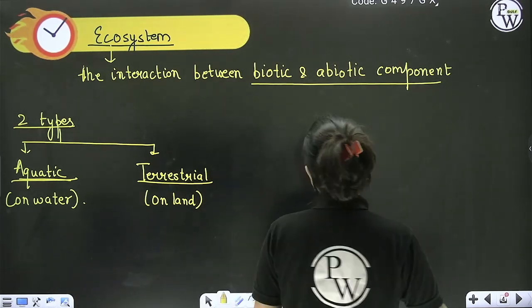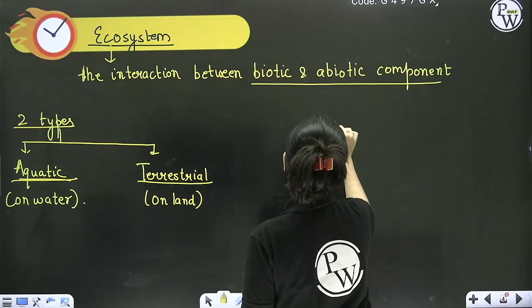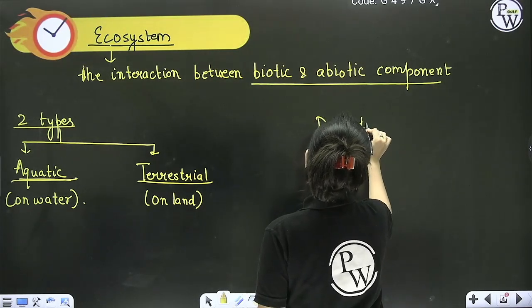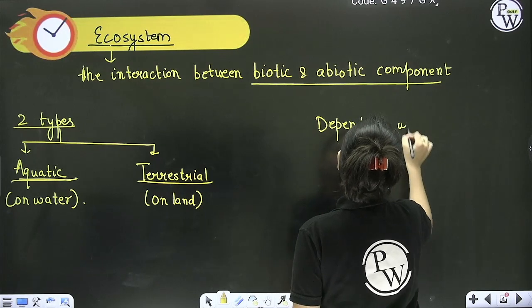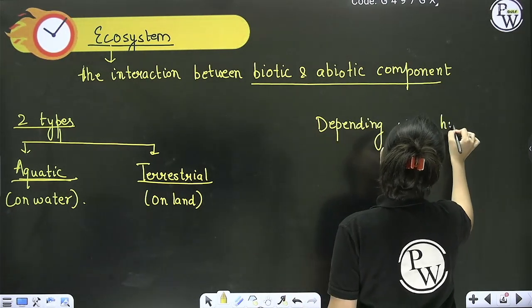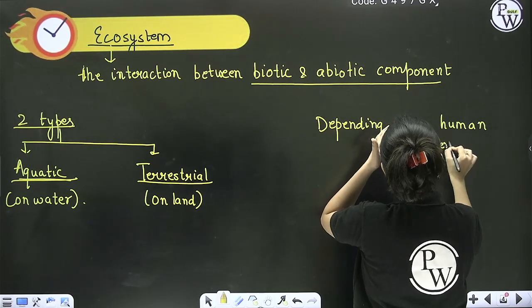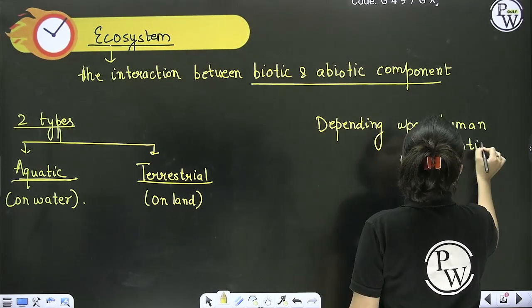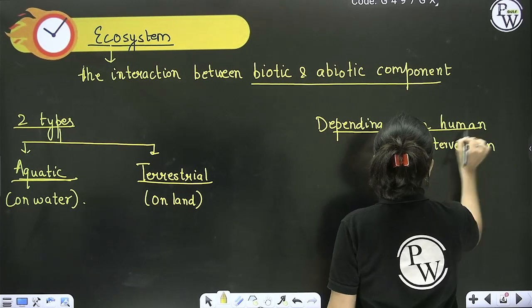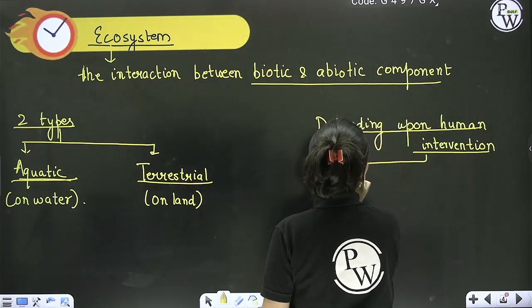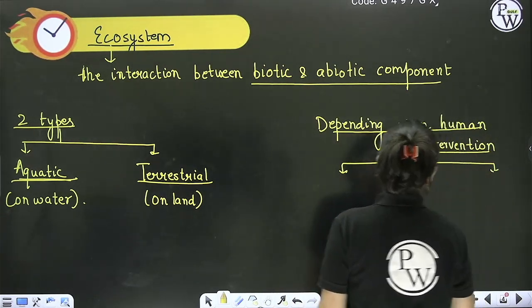Correct? So again, depending upon human intervention, we have how many types of ecosystem? Two types of ecosystem.